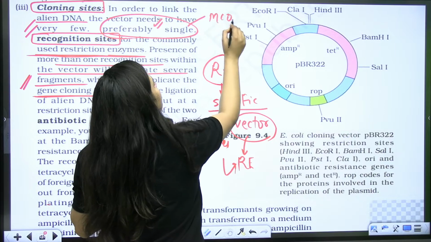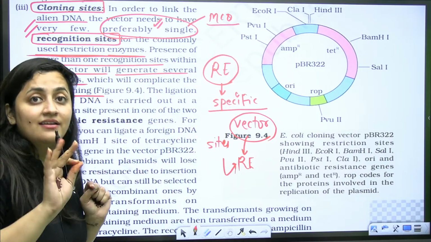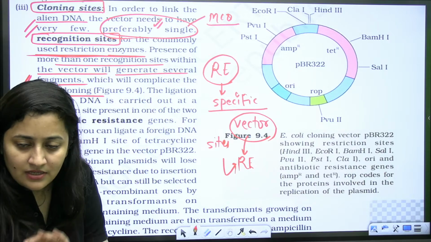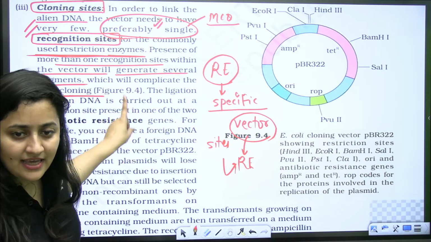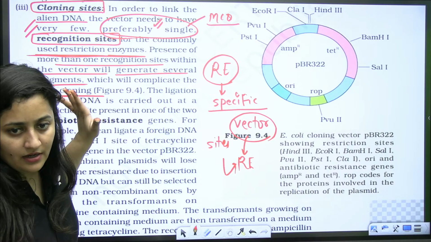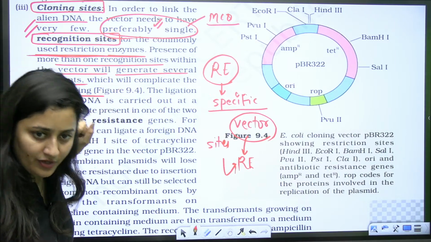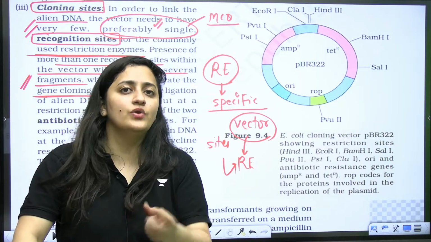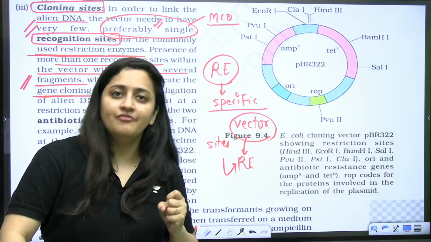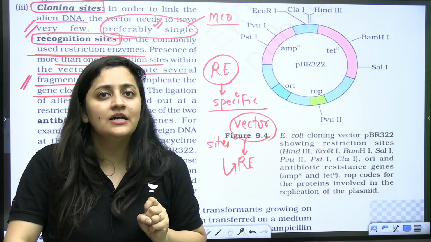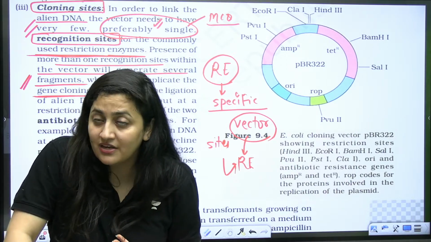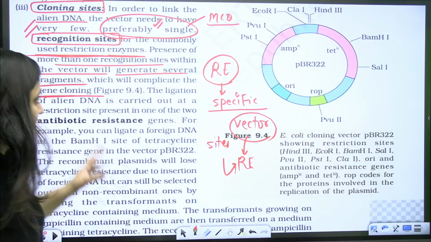So in statement based questions or in assertion and reason based questions, that type of points can come. So it is preferred to have a single cloning site in a vector than to have many. Why? Because if there is a single cloning site, we will not get many fragments of that vector. That's why. This part clear?